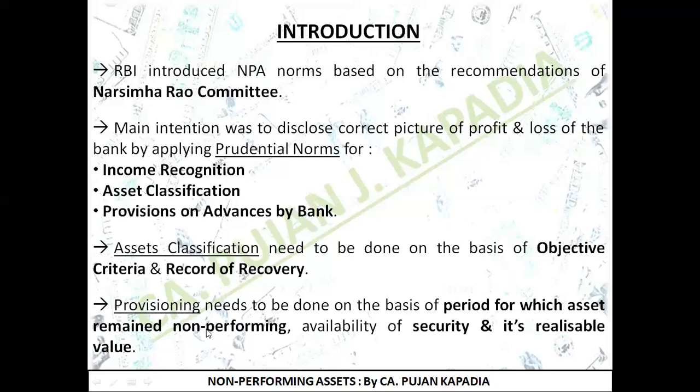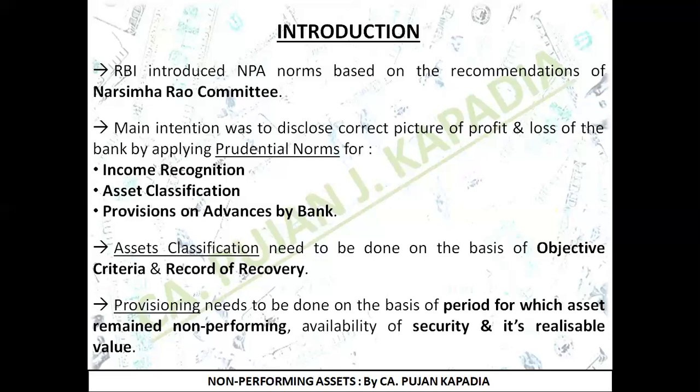So first of all, for this you need to understand what is NPA, that is non-performing asset. I told you assets can be broadly classified into two types. First is performing asset and second is non-performing asset. Now what is a non-performing asset?